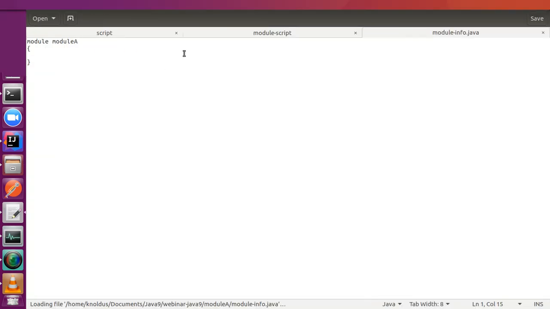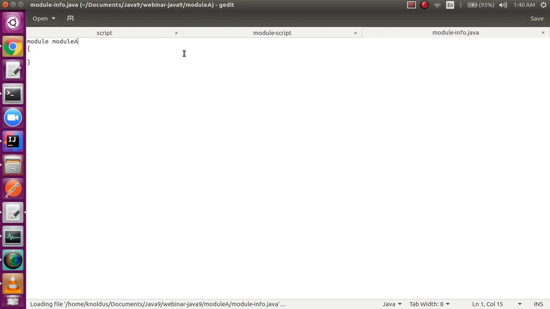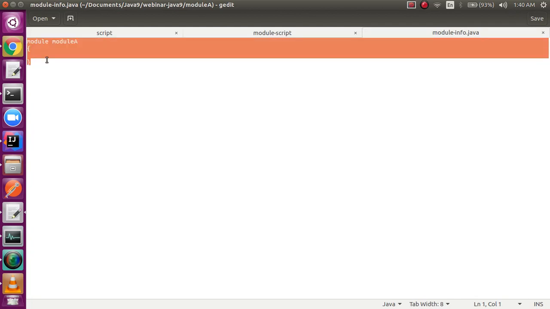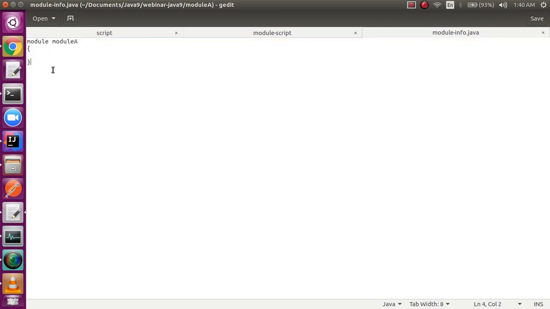Opening this class to give you a brief introduction of this module, for which we already saw the structure inside our slides. So this is the minimum requirement, guys, if you want to create a module-info.java file. We use the keyword module and specify the module name.